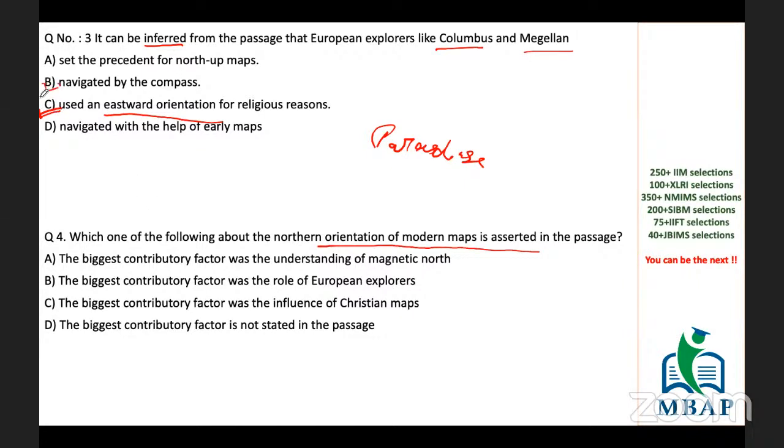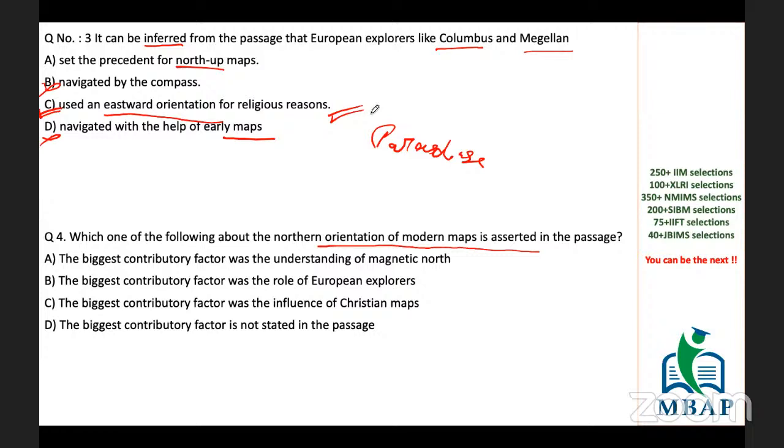There is no mentioning of compass. There is no talk of the north at all. With the help of early maps, they haven't used anything. They were just going where they were going without thinking anything, just keeping this in their mind. So they haven't used maps at that time because they were not working in the way the entire world was working. Hence, third will be the answer. I hope this point is clear to you. If you have any question, please raise it.